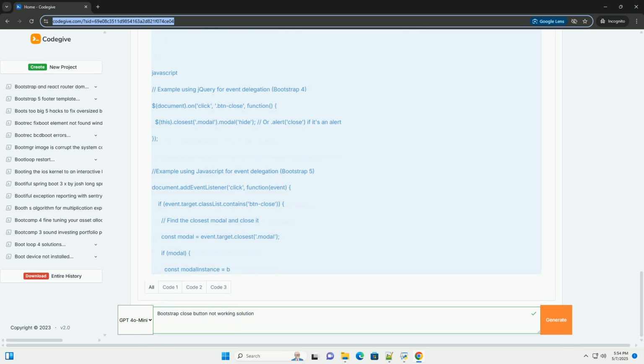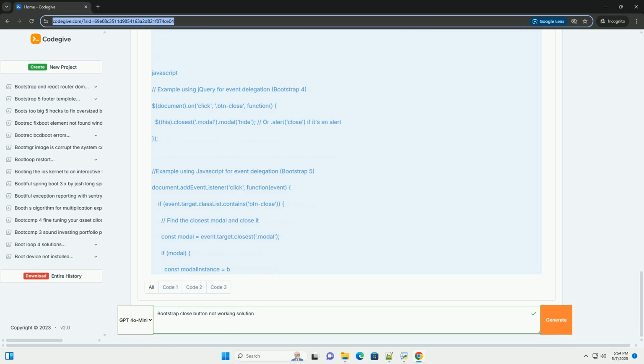Step 1. Verify Bootstrap JavaScript inclusion. Check your HTML. Ensure you've included Bootstrap's JavaScript after jQuery and popper.js, if needed, and before the closing body tag in your HTML. CDN. The example above uses a CDN, Content Delivery Network. This is generally the simplest way to include Bootstrap. Local installation. If you've downloaded Bootstrap and have it locally, make sure the paths to the JavaScript files are correct.